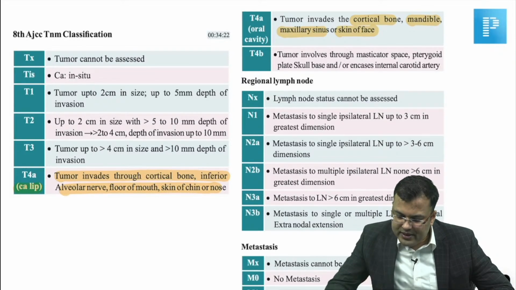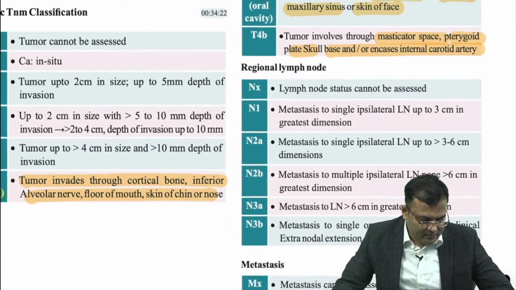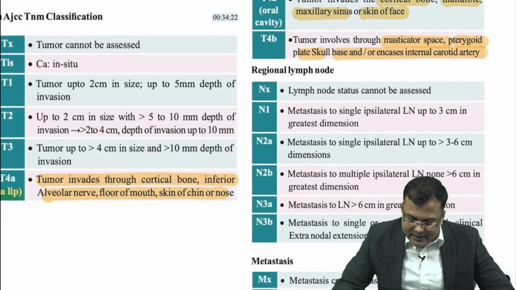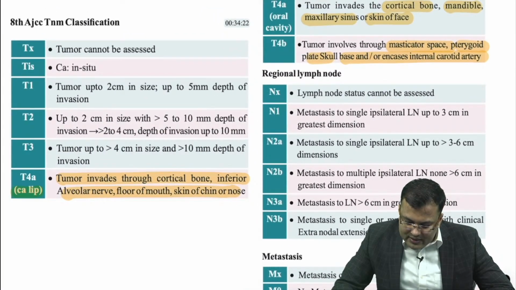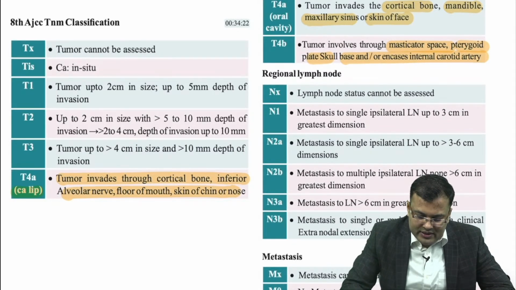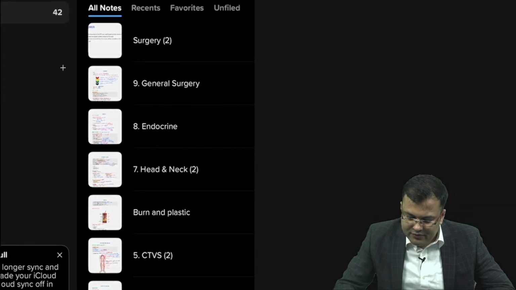Okay, what is T4B? Whenever there is involvement of masticator space, pterygoid plate, skull base, or in cases the internal carotid artery. Somebody is saying very good. So mass touching lower lip. There was mass touching the lower lip inside the part. Okay, now it's clear. So obviously it's T4A.